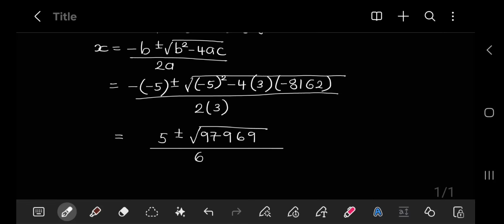And now when you put this on your calculator, let's work with the plus first. We get n is equal to 53. And if we use the minus, we get n is equal to negative 51.33. Now from what we know, n cannot be negative. We don't have negative term numbers, okay? So immediately we're going to say n is not equal to negative 51.33.